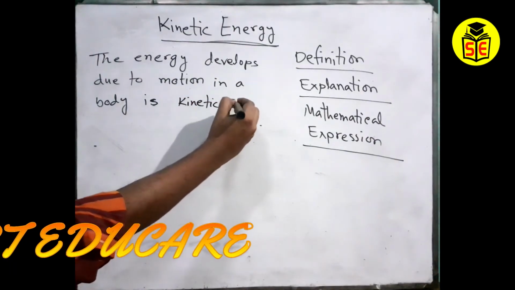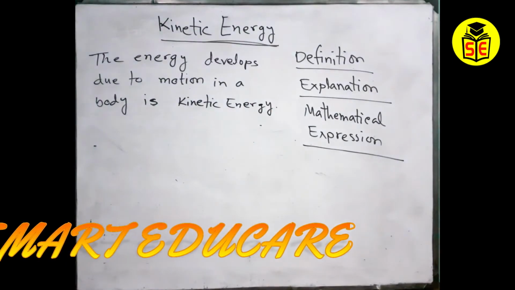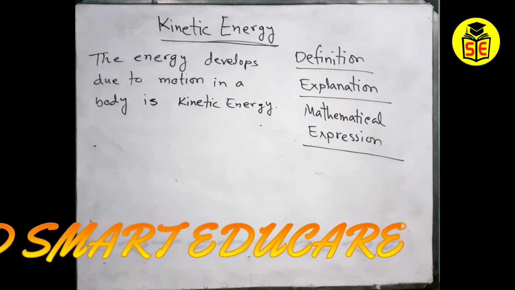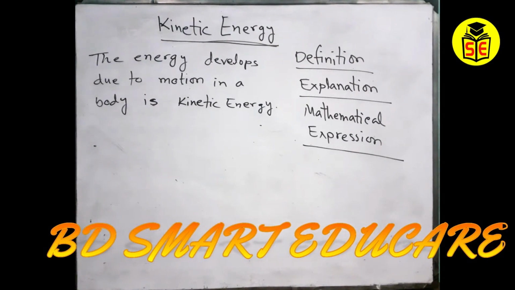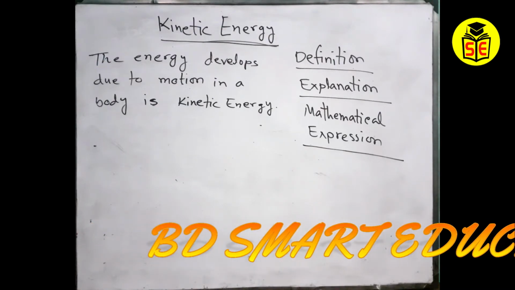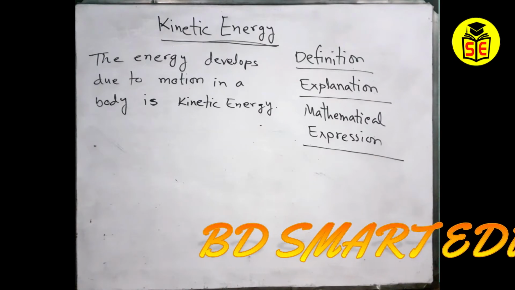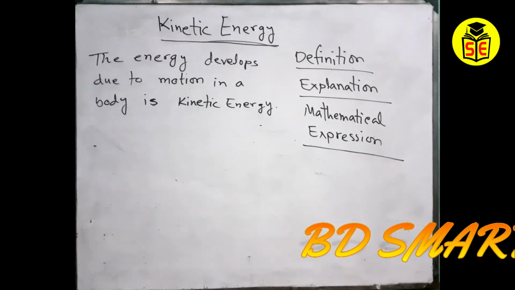If you have a question in the SSC exam such as what is kinetic energy, or what do you mean by kinetic energy, this is the definition you can write. For 1 mark it is enough, and if you want to get 2 marks, or for the number B questions, then you have to give an explanation.